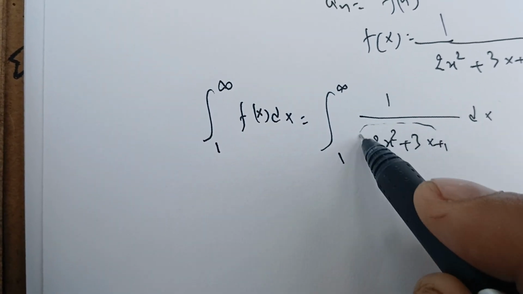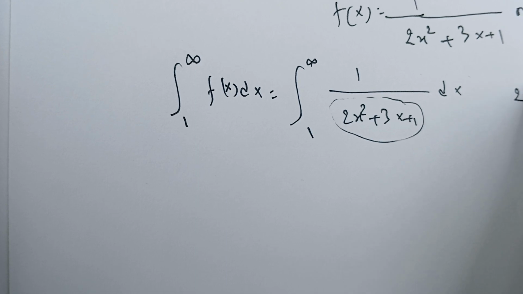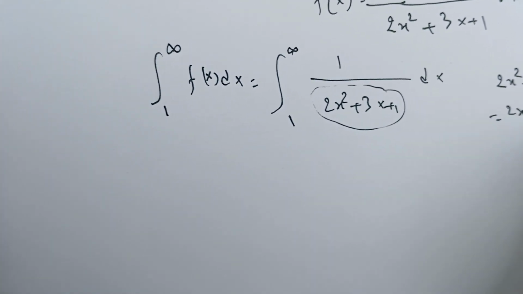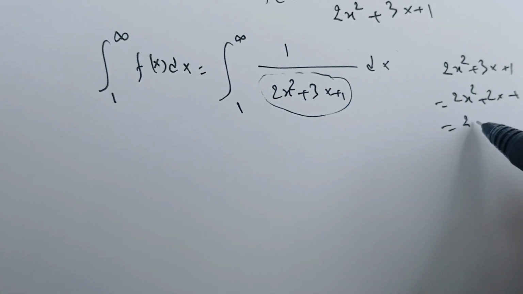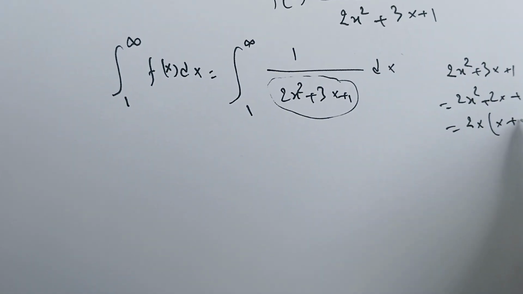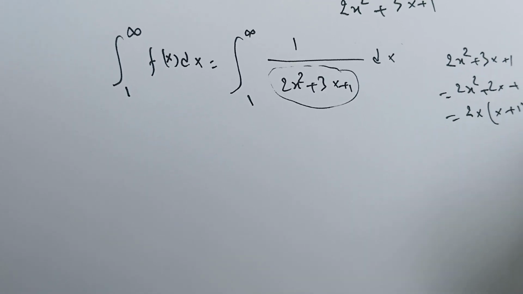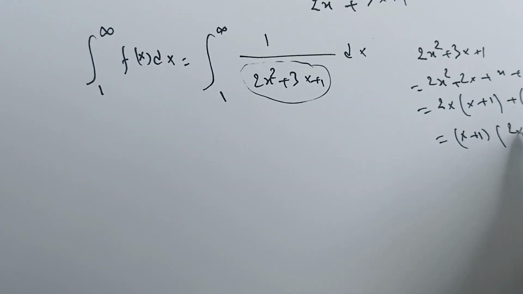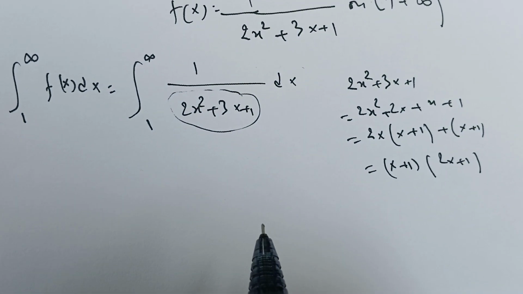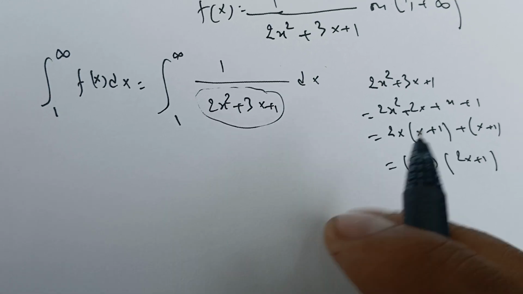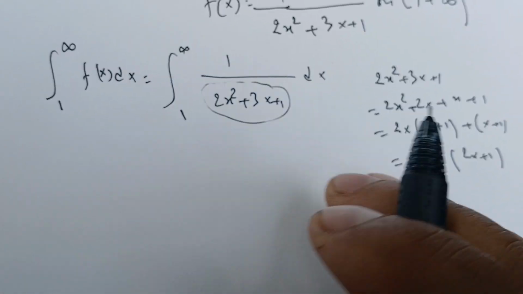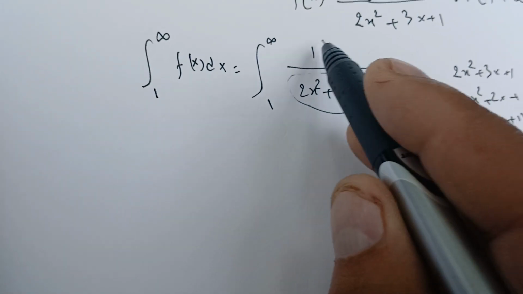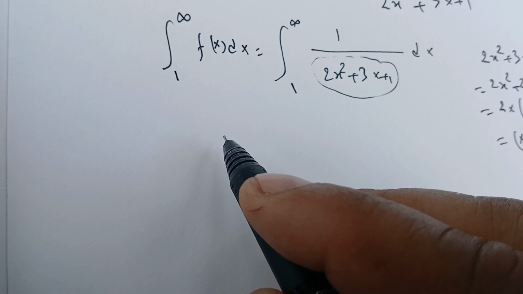First, note that we can rewrite 2x squared plus 3x plus 1 as 2x squared plus 2x plus x plus 1, and we can factor by 2x to get 2x times x plus 1 plus x plus 1, and therefore we get x plus 1 times 2x plus 1. All of them are defined on this interval 1 to infinity.